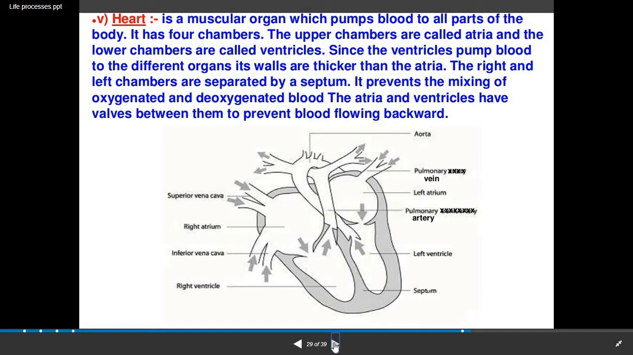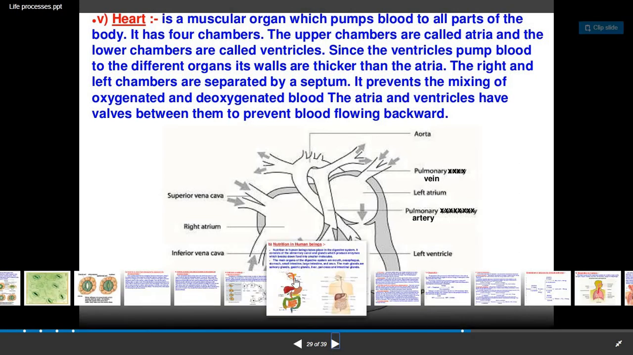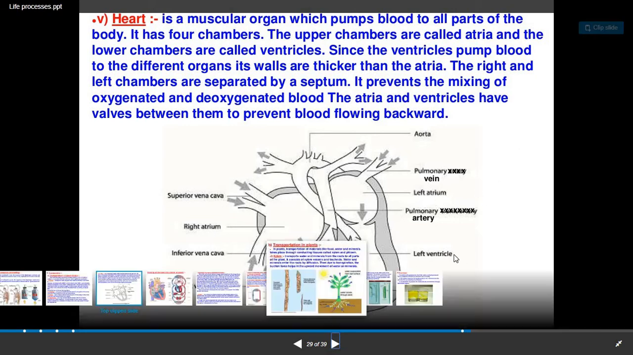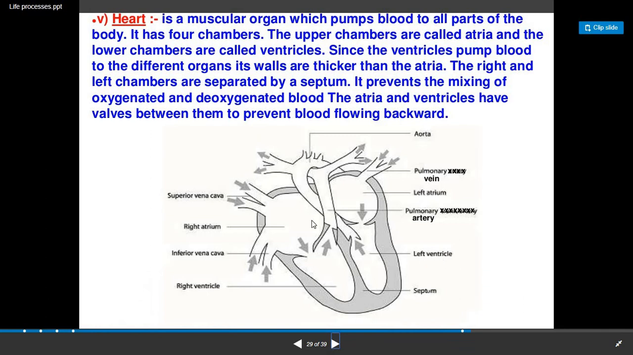And these auricles and ventricles are divided into right auricle, or you can say right atrium. Here you can see in the figure, this is the right atrium, this is the left atrium, this is the right ventricle, and this is the left ventricle. All these four chambers are separated from each other with the help of the septum. That is a division between auricles and ventricles, which separates auricles and ventricles.